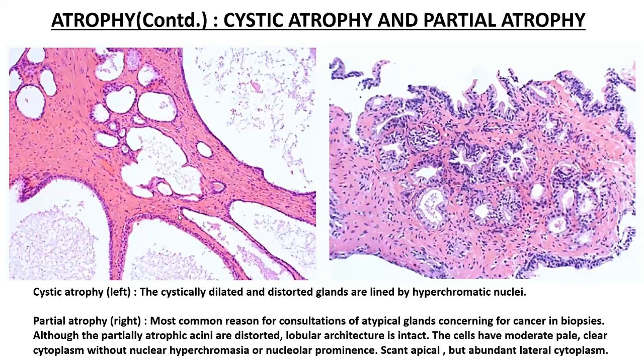This image towards the left is actually a cystic atrophy, which should not create much of an issue. You have these large dilated acini, which are lined by pretty much flattened atrophic looking cells, but you know that it's a benign one. The entity towards the right, however, is a very important diagnostic mimic for prostatic acinar carcinoma, wherein the cells look slightly rigid, slightly angulated, and slightly infiltrative with some amount of cytoplasm within these prostatic acini, as a result of which it gives the impression of a prostatic acinar carcinoma.